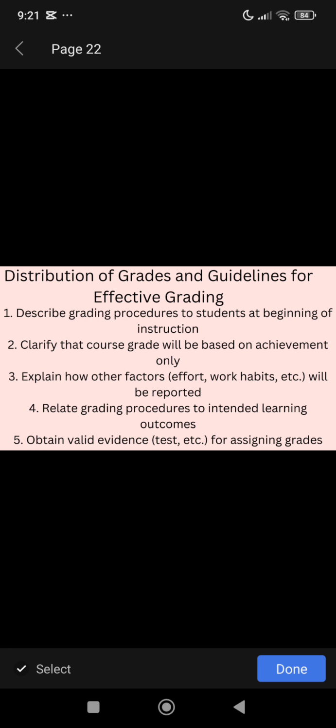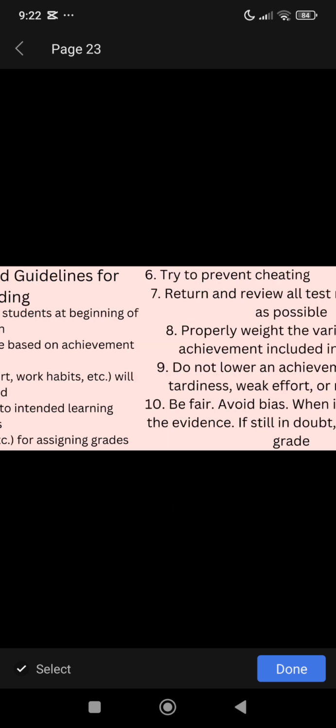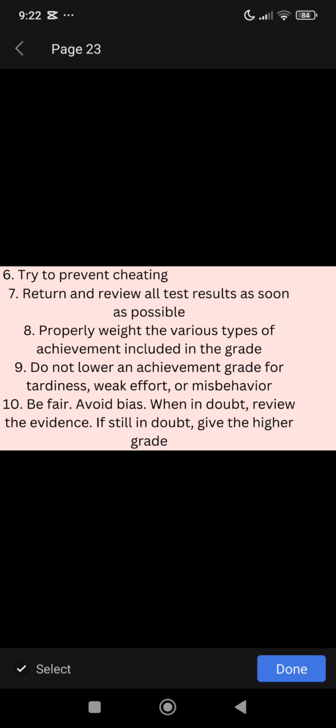Third, explain how other factors, effort, work habits, etc., will be reported. Fourth, relate grading procedures to the intended learning outcomes. Fifth, obtain valid evidence for assigning grades. Sixth, try to prevent cheating.